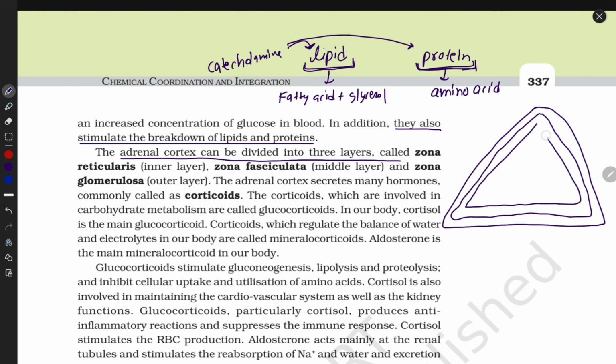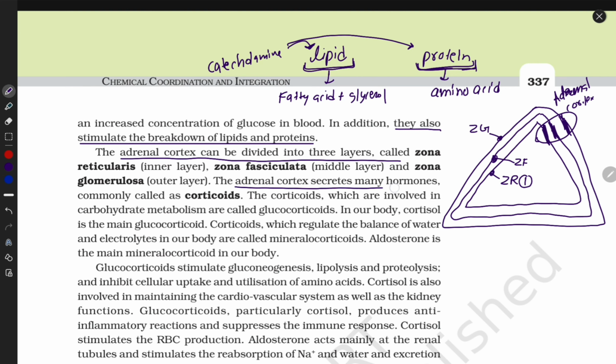The inner layer, we can call it the zona reticularis. This is the inner layer. The second layer is the zona fasciculata. This is the middle layer, and the outer layer is the zona glomerulosa. Clear, guys? This is the cortex region. This is the adrenal cortex region, and it is divided into 3 layers: zona reticularis, zona fasciculata, and zona glomerulosa.